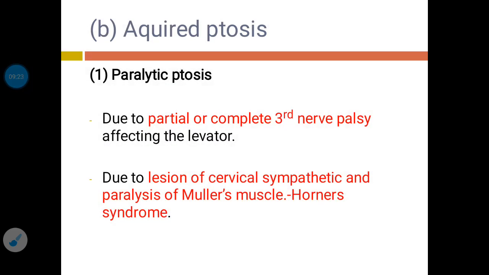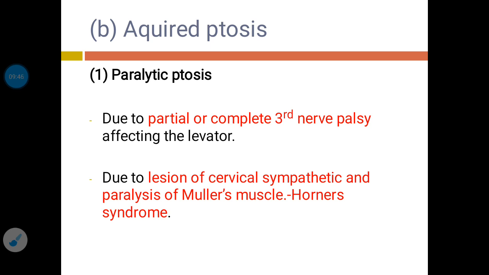Now the second variety of cause, that is acquired. Under the acquired causes, the first group is paralytic ptosis. Paralytic ptosis can be produced due to partial or complete third nerve palsy. So the third nerve, that is the oculomotor nerve.